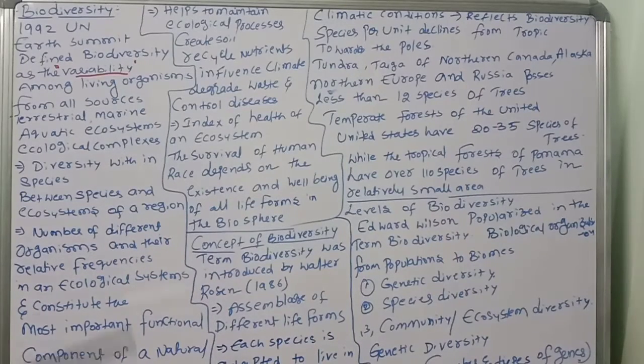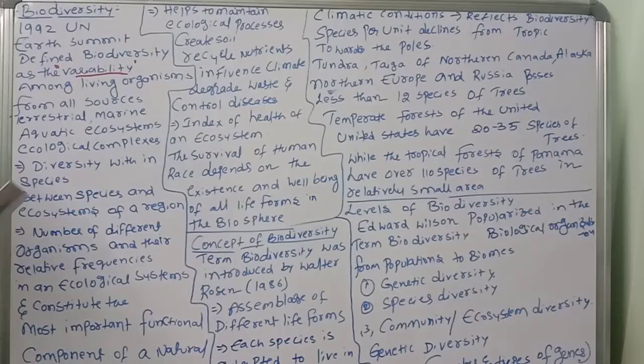So biodiversity is the variability among living organisms from all sources, including terrestrial, marine, aquatic ecosystems and ecological complexes. It also includes diversity within species, between species and of ecosystems of a region.